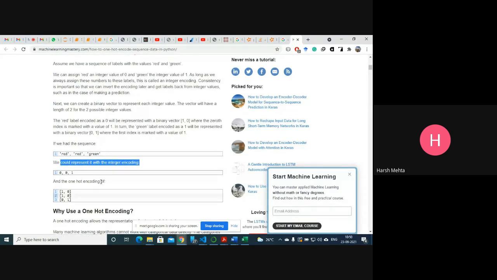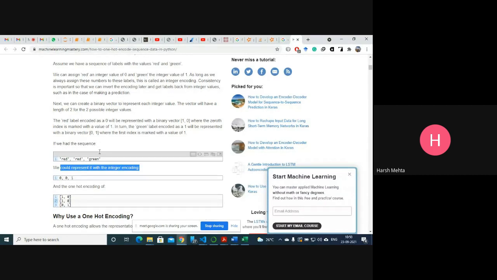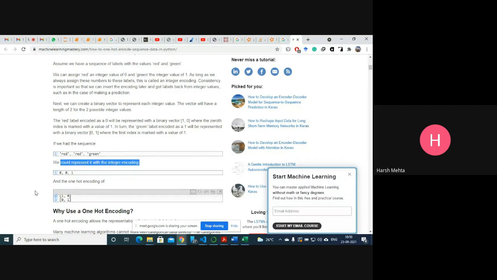And if we want to combine this, we can assign like this. So what is this 1 0? That means red label encoded 0 will be represented by binary 1 0. So if the red label is there, we can assign binary 1 0, whereas the 0 index is marked with a value of 1. In turn, green label is encoded as 1, and will be represented by binary vector 0 1, where the first index is marked as a value of 1.